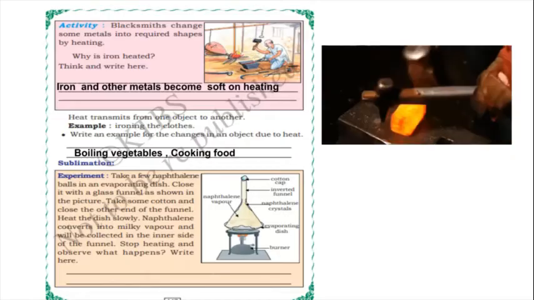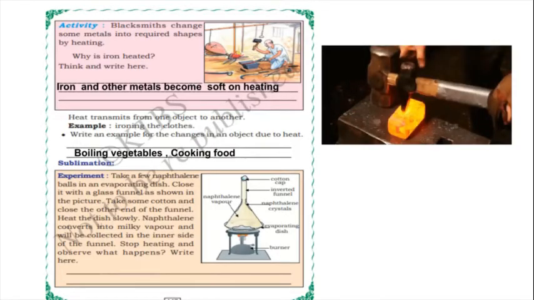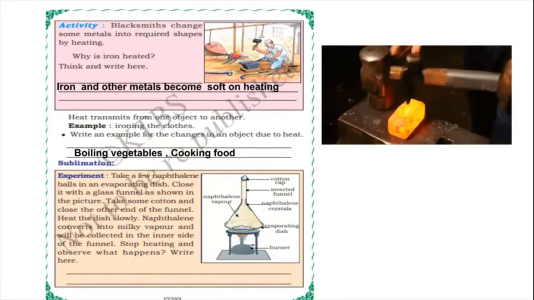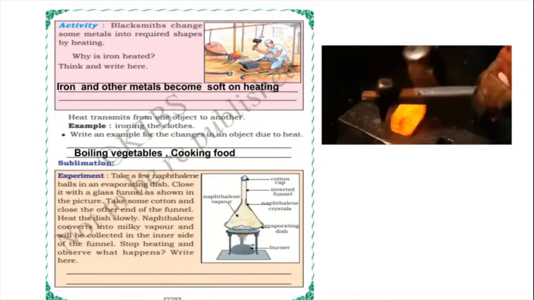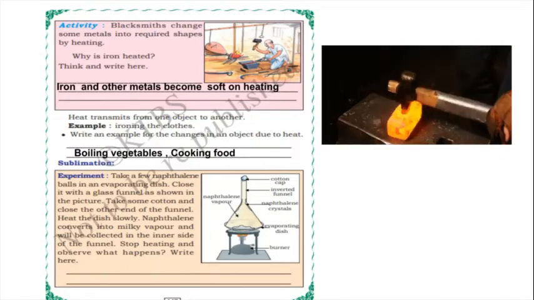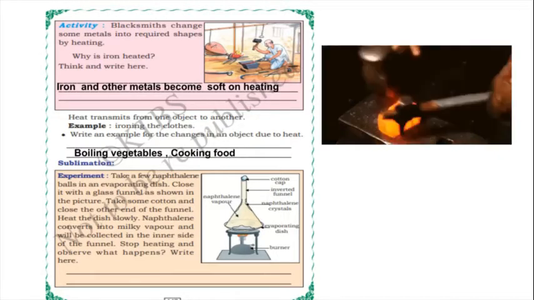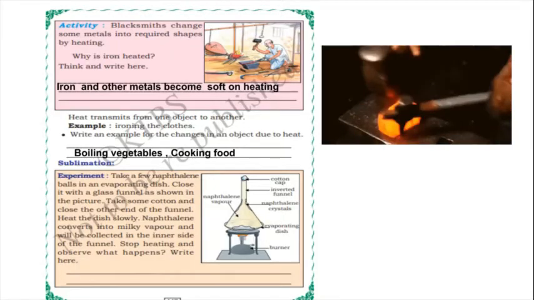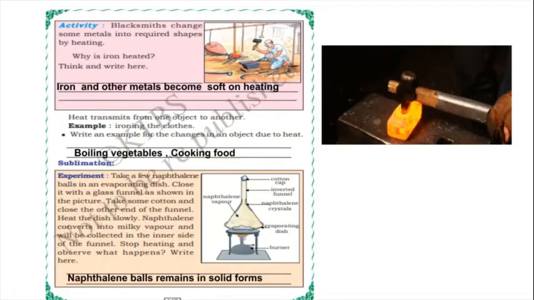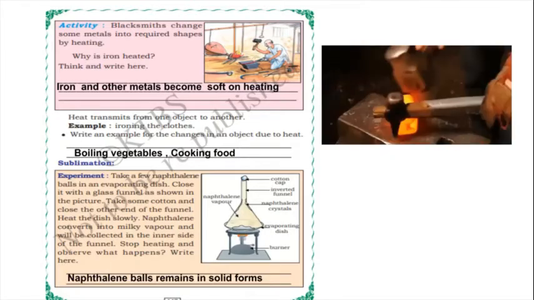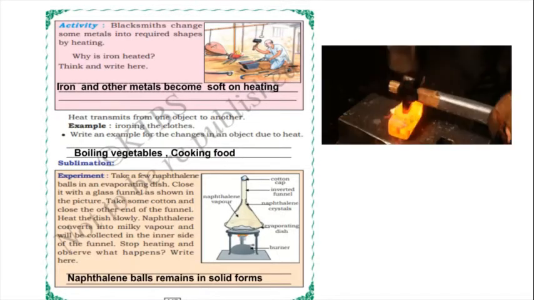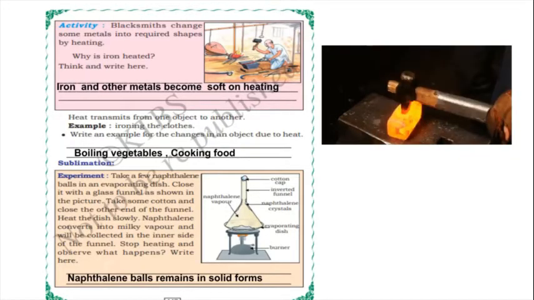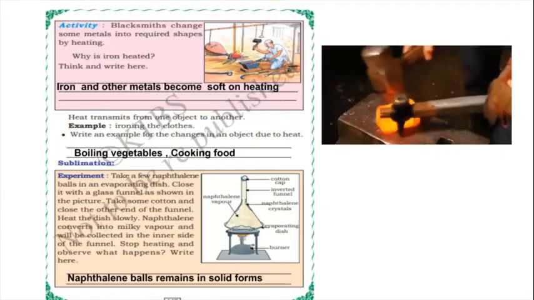After heating the naphthalene ball in the funnel, what will it convert into? Milky vapor, and it will be collected on the inner side of the funnel. Stop heating and observe what happens. Right, so what happened here? You observe the funnel, the naphthalene remains in solid form. You can observe in the down part of the funnel, children. So the naphthalene vapor remains in a solid form.